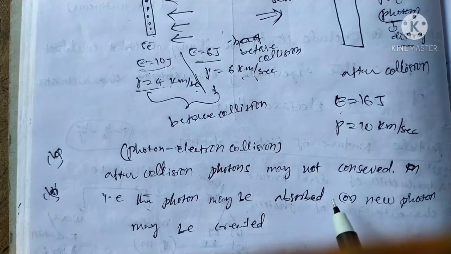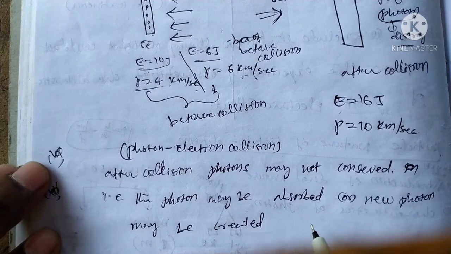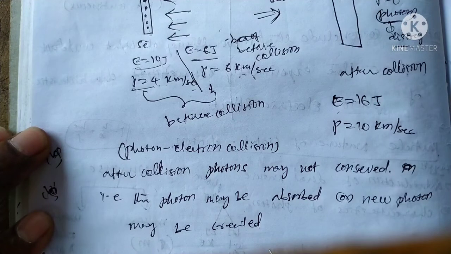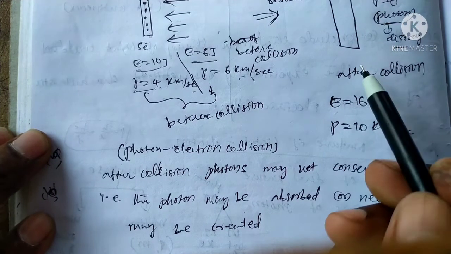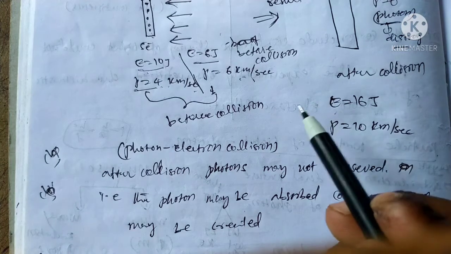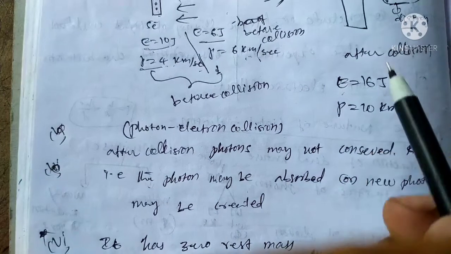After collision, photon may not be conserved. That is, the electron may absorb the photon or release the energy. That can be released or absorbed, a new photon. That is the disappearance of the photon energy.